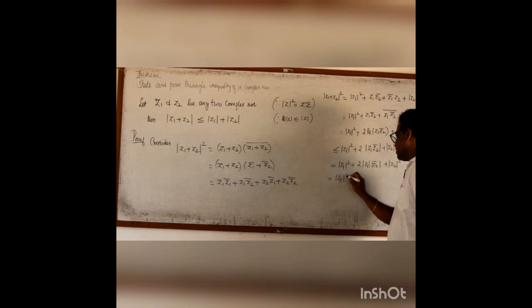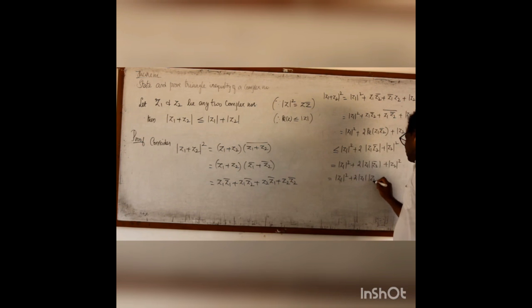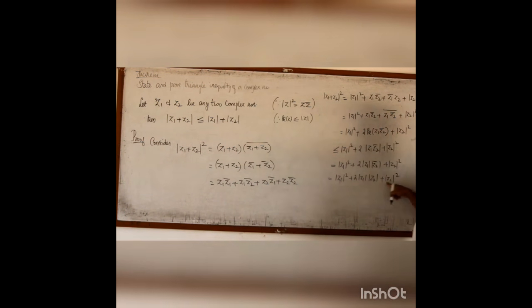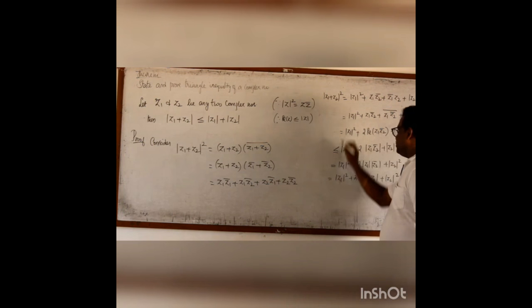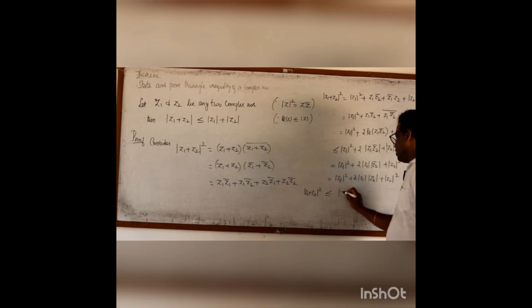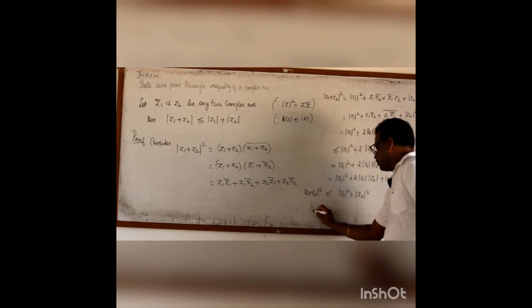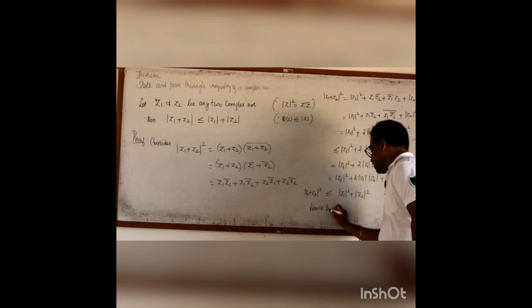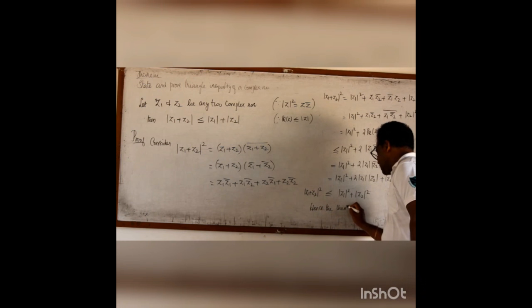This is equal to modulus of z1 square plus 2 into modulus of z1 and modulus of z2 with no bar, plus modulus of z2 the whole square. Now see, it is a square plus 2ab plus b square, a plus b whole square. So when I consider modulus of z1 plus z2 the whole square, it is less than or equal to the square of modulus of z1 plus modulus of z2. Hence the proof. Hence the theorem.